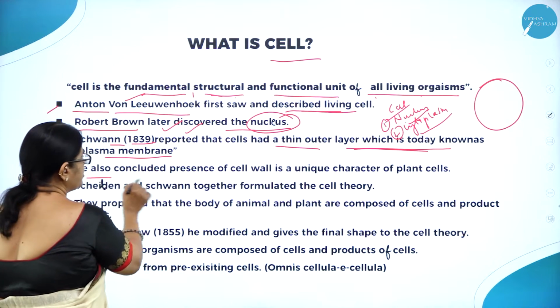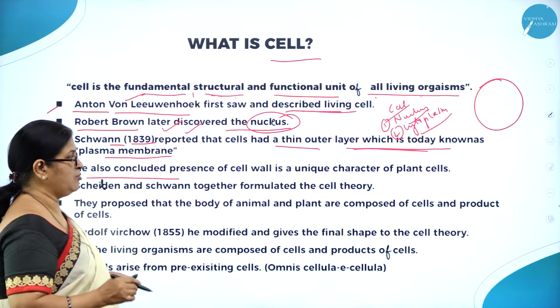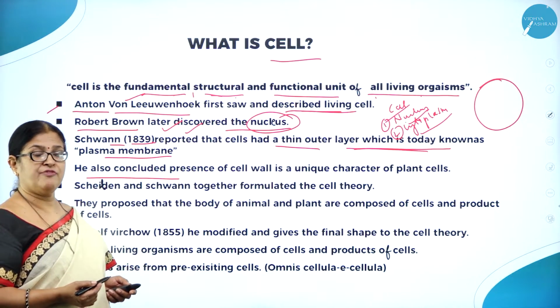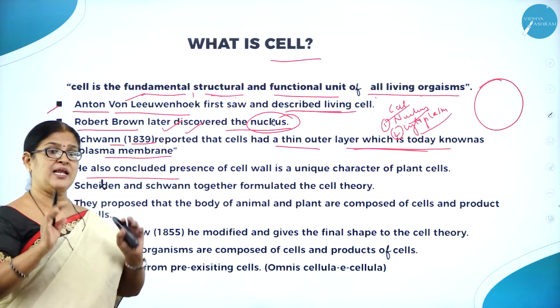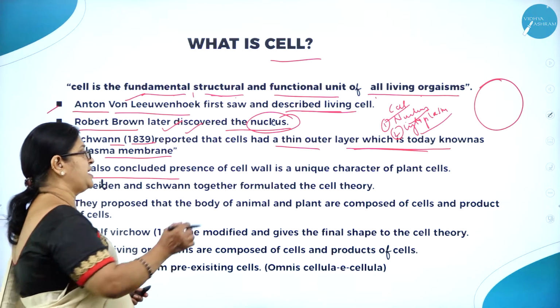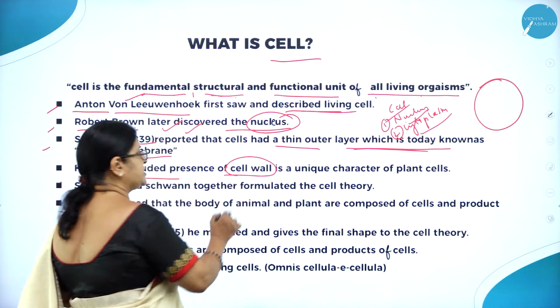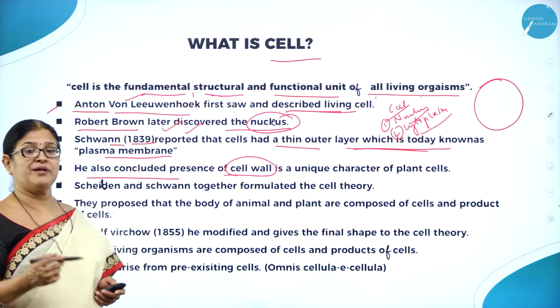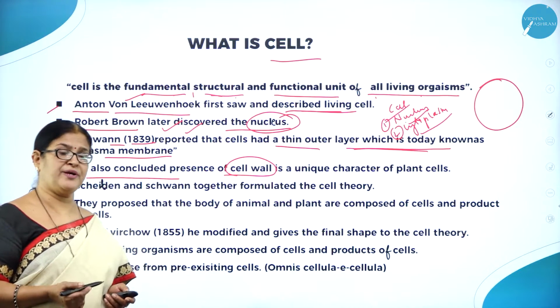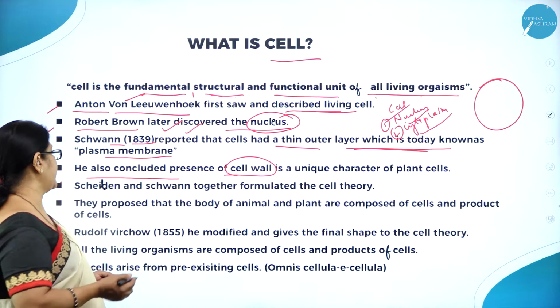He also concluded that the presence of a cell wall is a unique feature of plants. How do you differentiate a plant cell from an animal cell? An animal cell has an outer covering made up of plasma membrane, whereas in a plant cell, it is made up of cell wall. The cell wall is made up of a polysaccharide called cellulose.